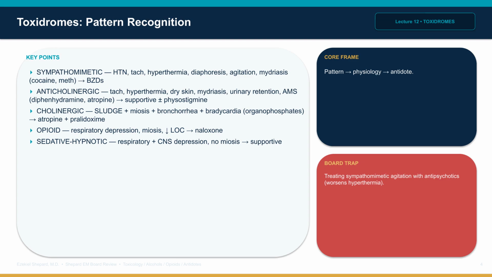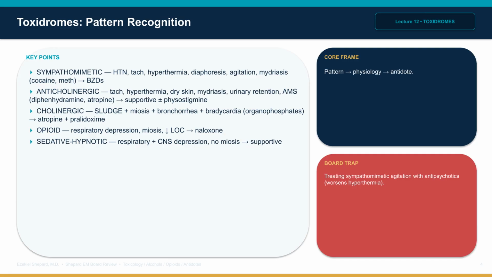Anticholinergic: tachycardia, hyperthermia, dry skin, mydriasis, urinary retention, altered mental status. The ITE buzzwords are hot as a hare, dry as a bone, red as a beet, mad as a hatter, blind as a bat. Examples: diphenhydramine, atropine, scopolamine, tricyclic antidepressants. Treat supportively, physostigmine selectively, and never in TCA overdose.